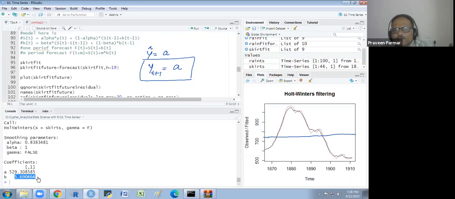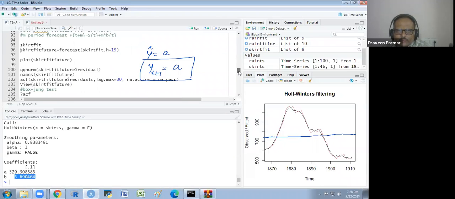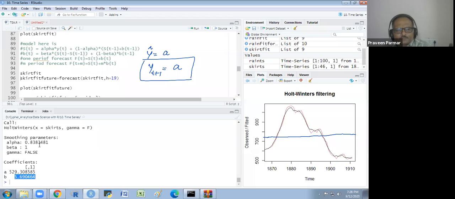This line has no slope, it is basically horizontal, so we have this equation, constant. Now for this one, I will write it as y(t+h), where h is the period for which you want the prediction, the forecasting. So a plus b into h.